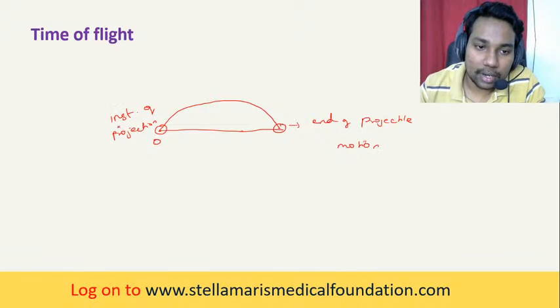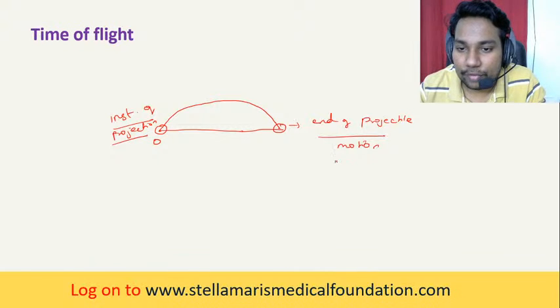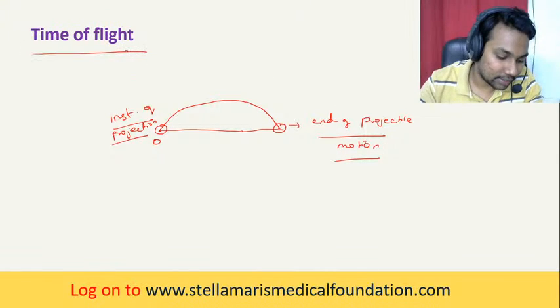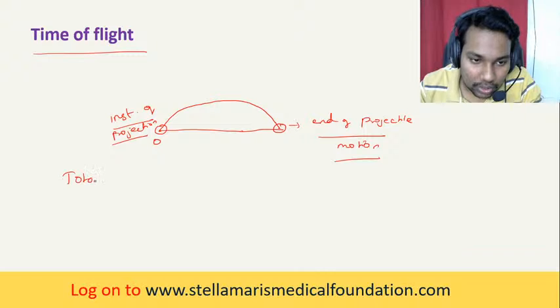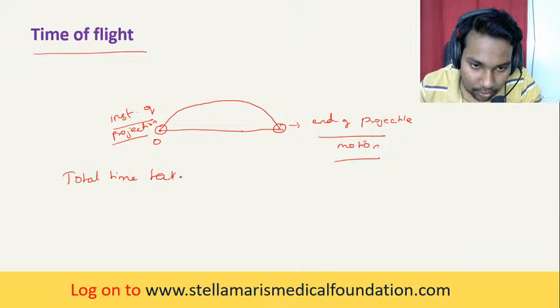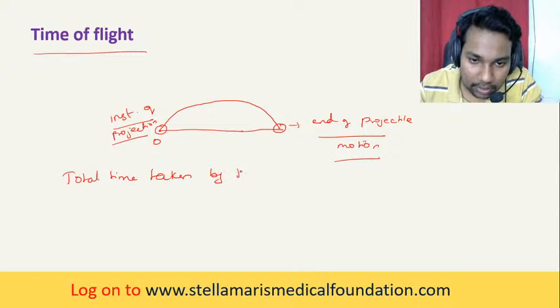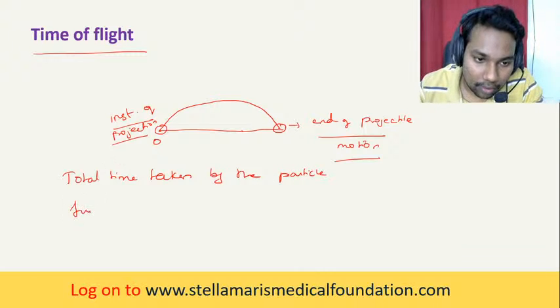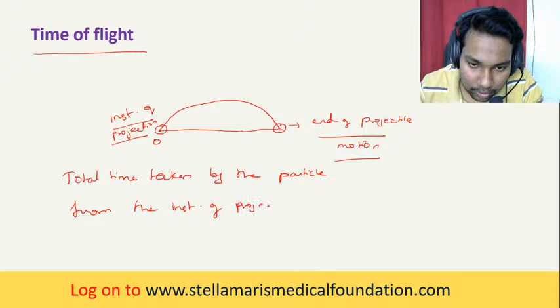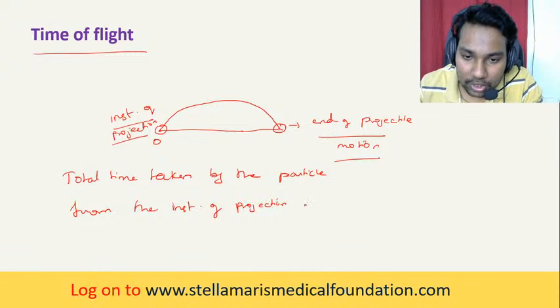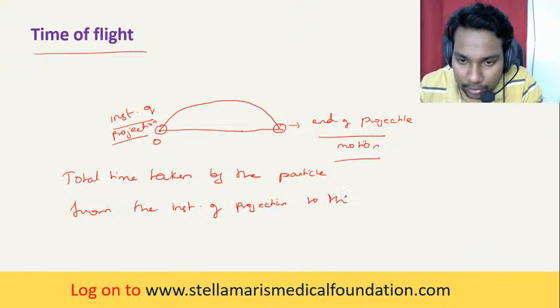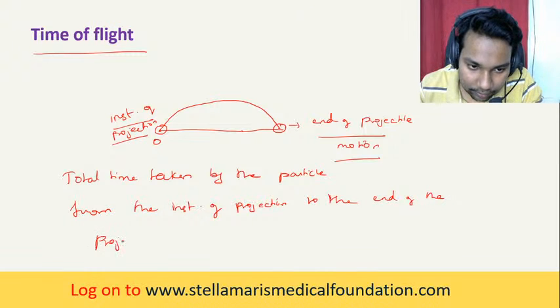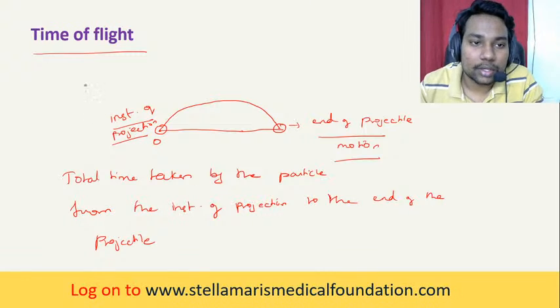The time taken from the instant of projection to the end of the projectile motion is called the time of flight. We can say it like this: the total time taken by the particle from the instant of projection to the end of the projectile is called time of flight.